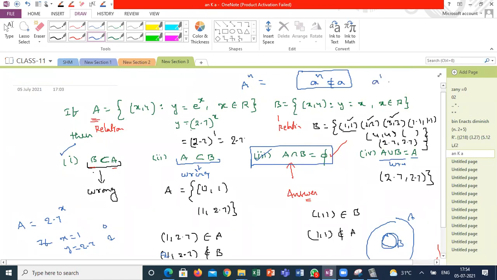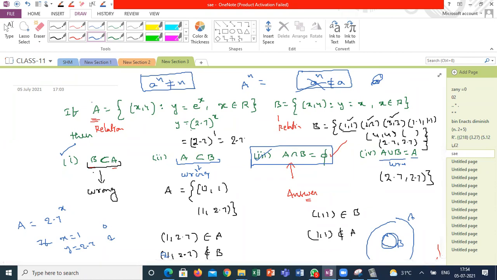A power 1 is a, that means your n is 1 but the answer is a. Sorry guys, a power n will never equal n. Is there any exponent which will reproduce the exponent value? You take any number, x power 1, x power 2, x power 3. Can you frame any numbers in such a way?